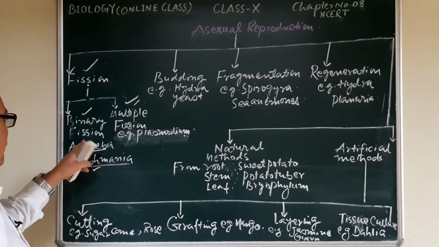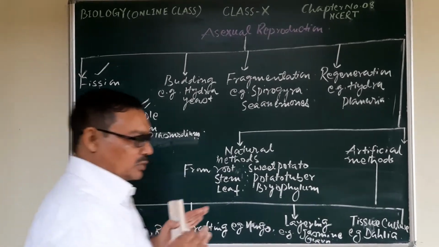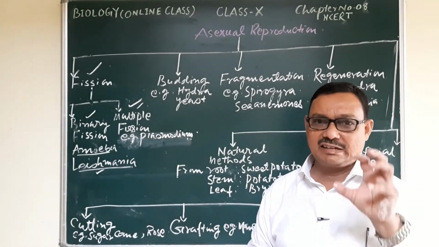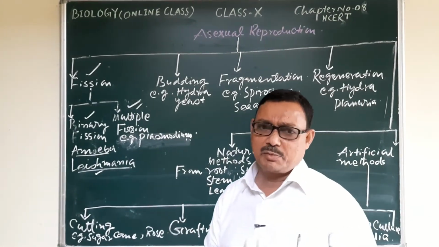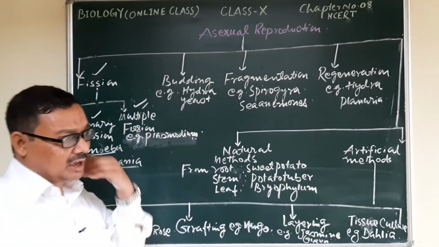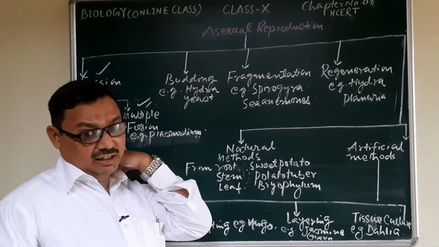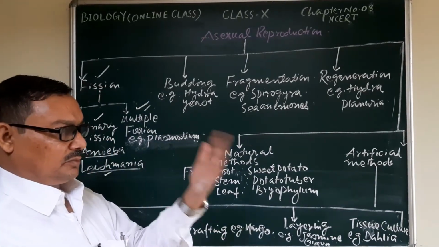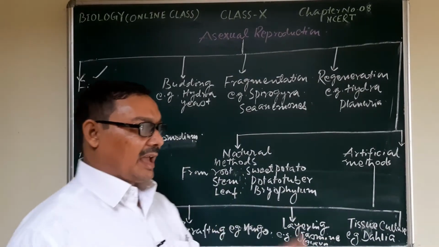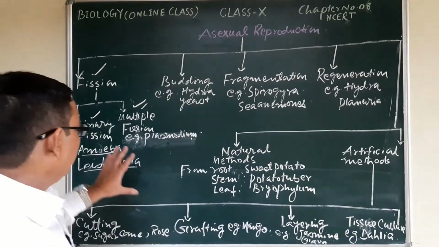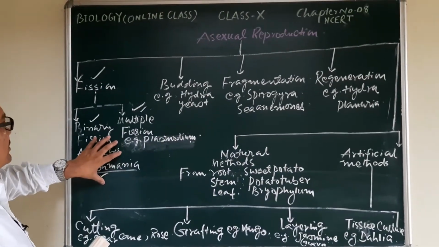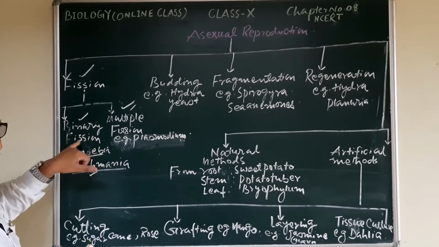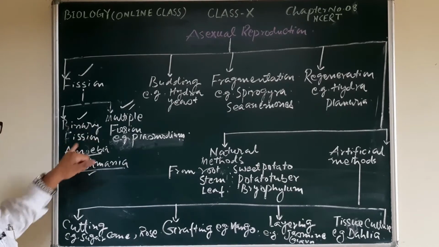In the case of binary fission, two daughter nuclei are formed. When the daughter nuclei separate, and after cytokinesis, after the division of the cytoplasm, they will act as a new individual. So here the process is simple, and there is simply a fission, that means a division of the nucleus involved.